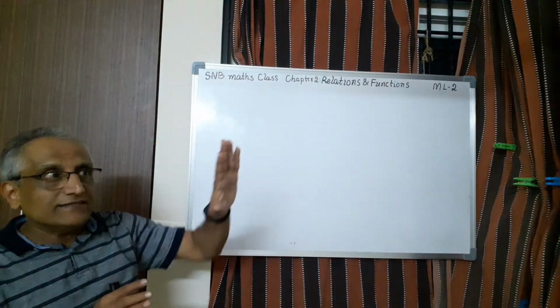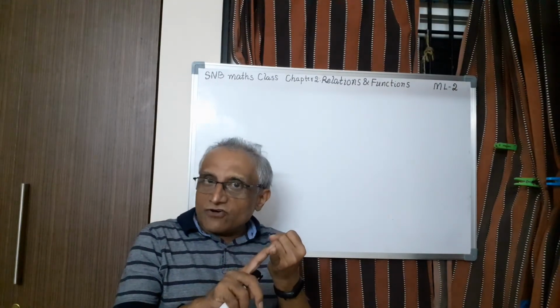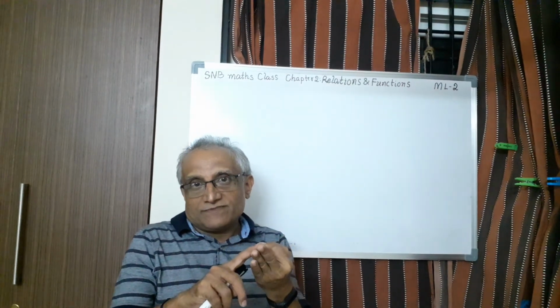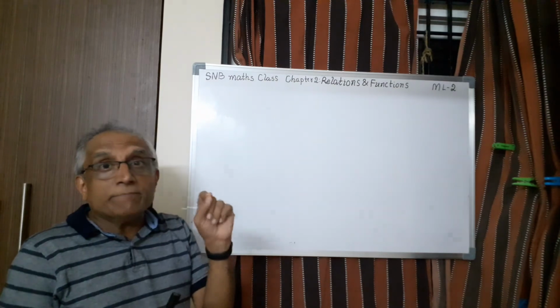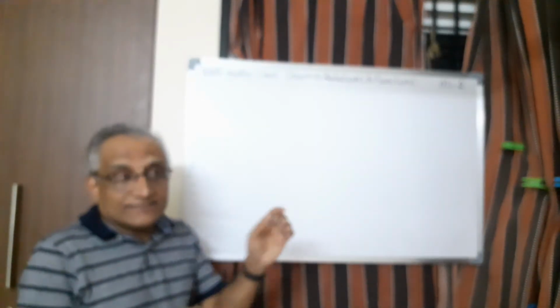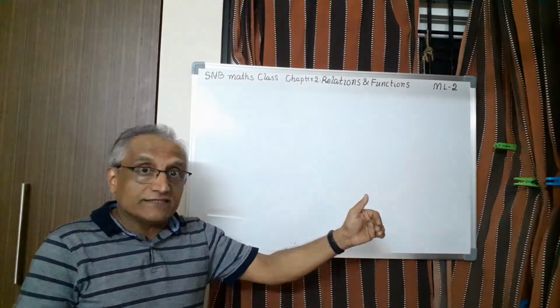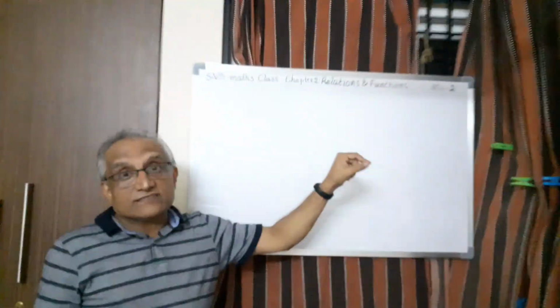Then we have seen there are three methods of representing a relation: set builder form, roster form, and arrow diagram. Then A cross B can have a maximum of 2 to the power mn relations, and among them the least one is the empty relation, which does not contain any element, and the highest relation, containing the maximum number of elements, is A cross B only, called the universal relation.